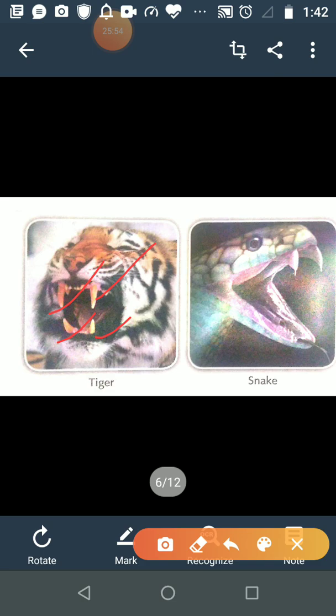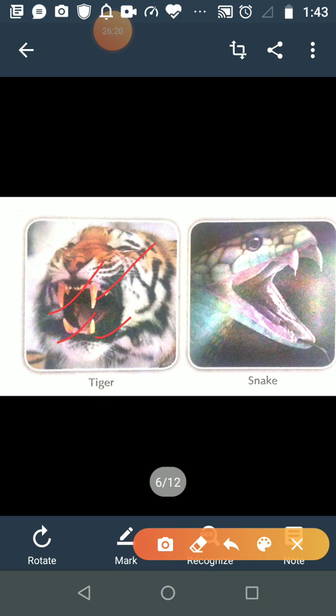Is it clear? So carnivores such as tiger, lion, fox, etc. have very sharp pointed front teeth to tear the flesh. These animals come under which category? Carnivorous animals, and they eat the flesh of other animals.